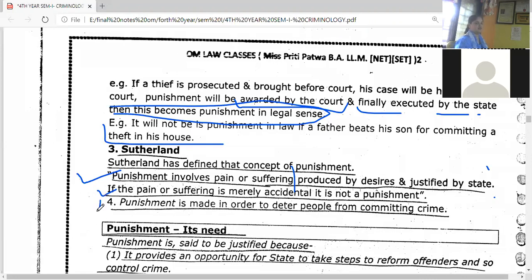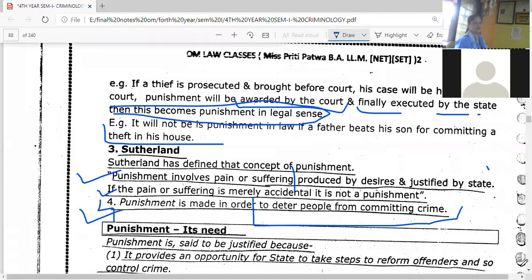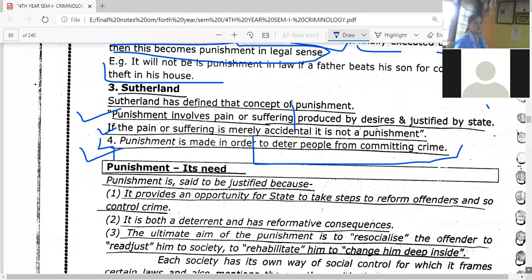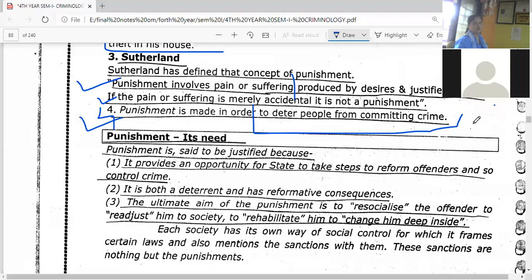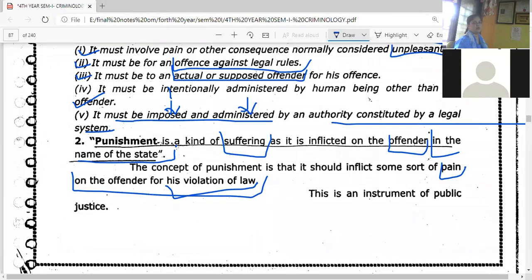And the last definition of punishment after Sutherland: punishment is made in order to deter people from committing crime, so that he or similar people do not commit a similar crime again. So to create fear in the minds of the people, to deter the people from committing the crime, what is imposed? Punishment is imposed. Okay, so punishment is made in order to deter people from committing crime. Got the point? That is Sutherland. Now the next definition, sorry, not the next definition. The four definitions of punishment we have finished.